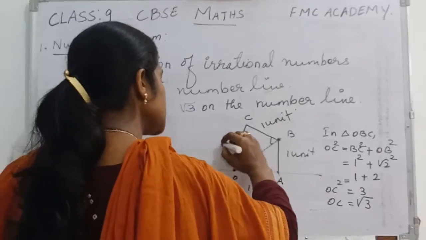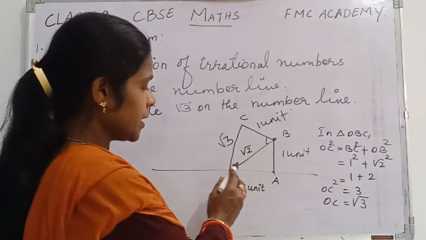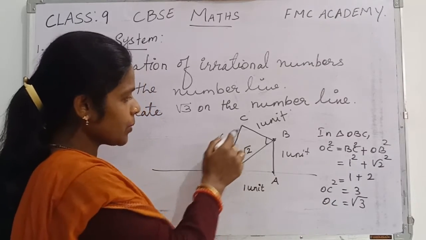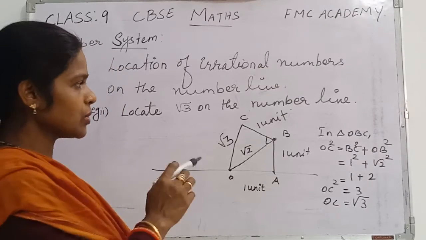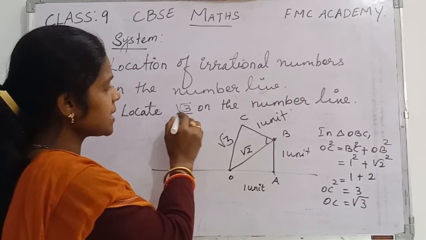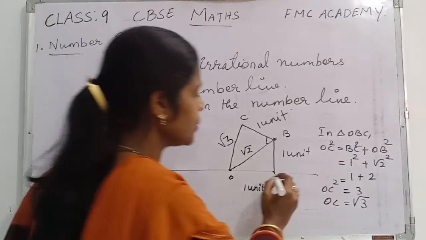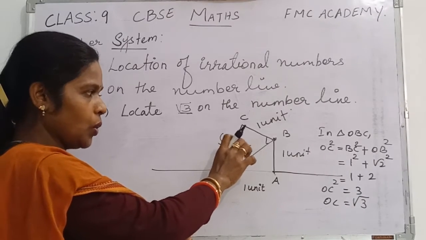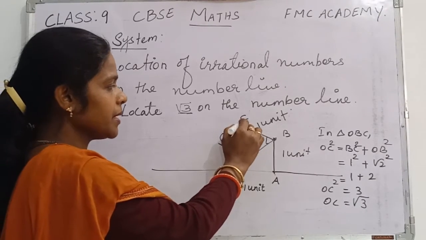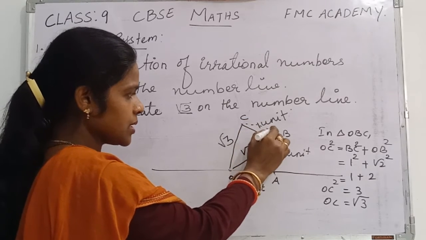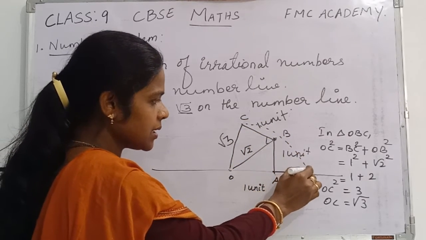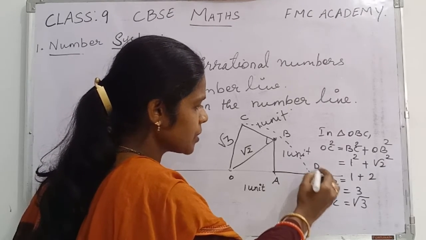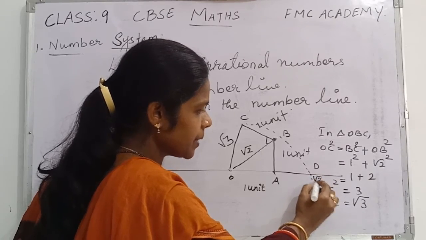So you can see this OC is now root 3. Just see, children, we got the value OC is equal to root 3, we have denoted it. But actually our main theme is representing this root 3 on the number line. So what you have to do? Just extend this number line, right? Take your compass, keep the needle at O and take OC as the radius. From here you have to cut the arc like this way, which will intersect the number line somewhere. Where it is intersecting, there you can give the name D. So here you are getting the number root 3.